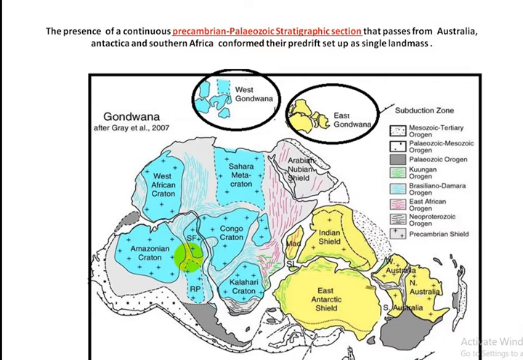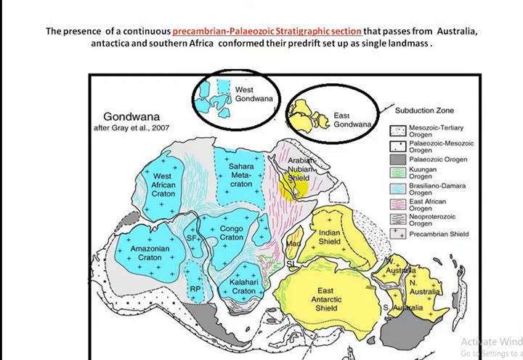It means when these two continents are brought close together, then the orogenic stretches of Africa pass continuously to South America.